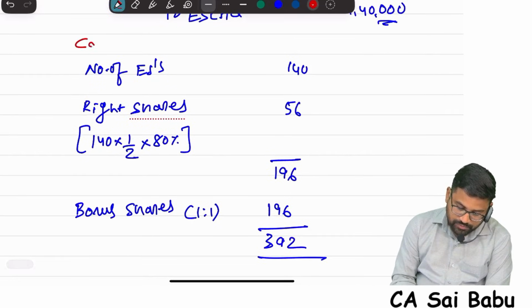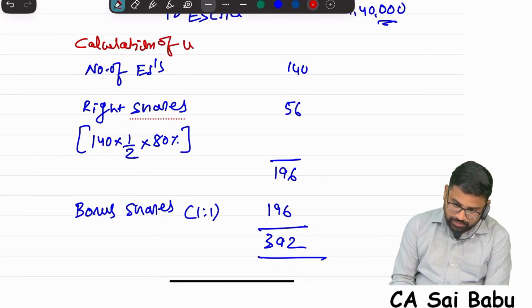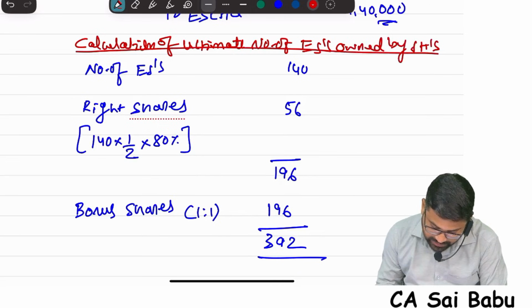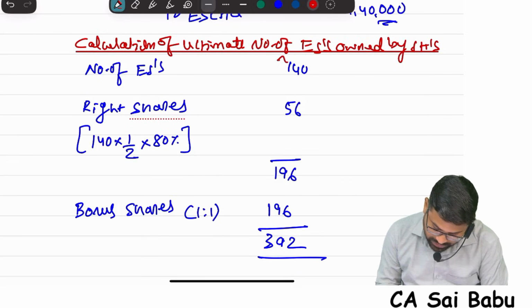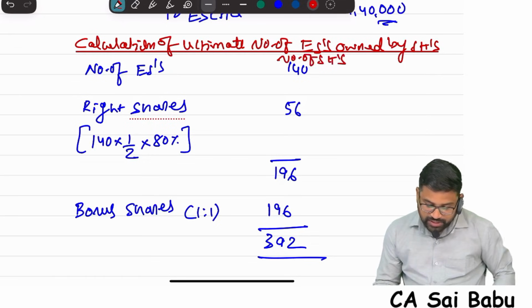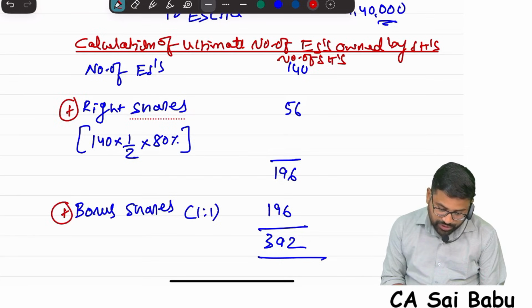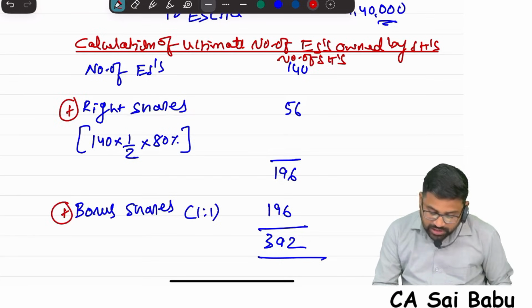Calculation of the ultimate number of equity shares owned by the shareholder. This is the answer, the number of shares. He subscribed 140. Right shares are given, we add them. Bonus shares in 1:1 ratio, we add them. 392. They are also asking the total price paid by him.